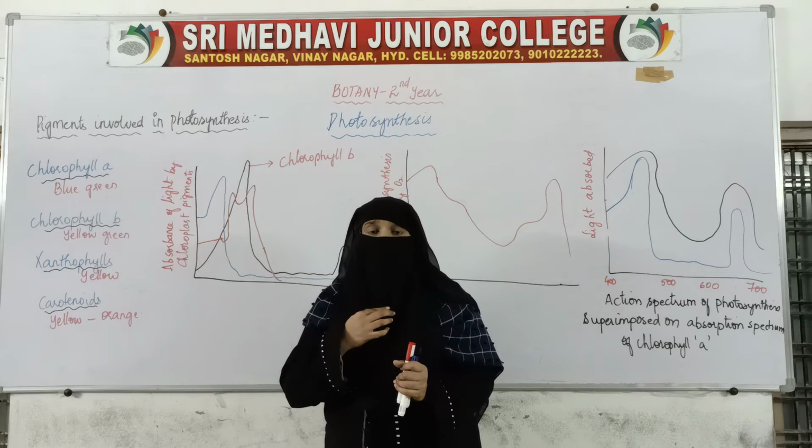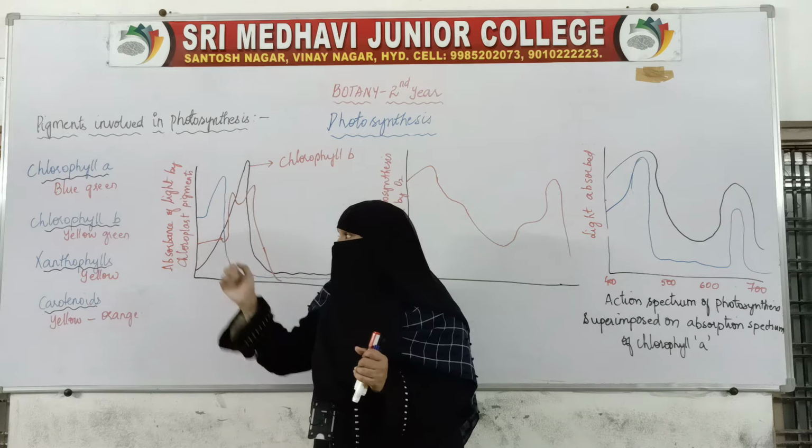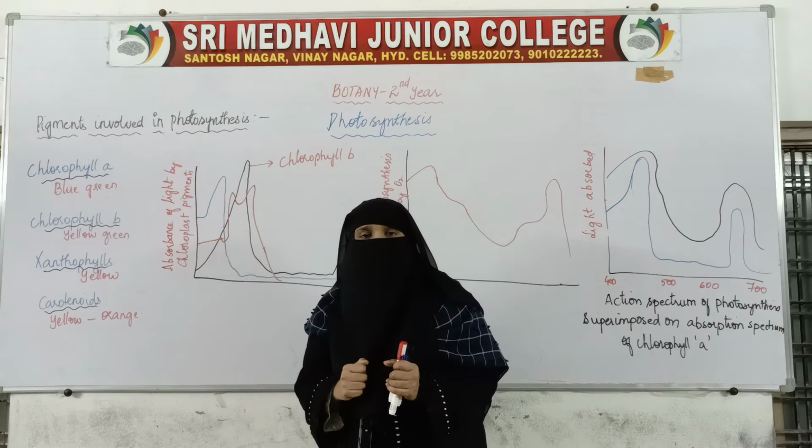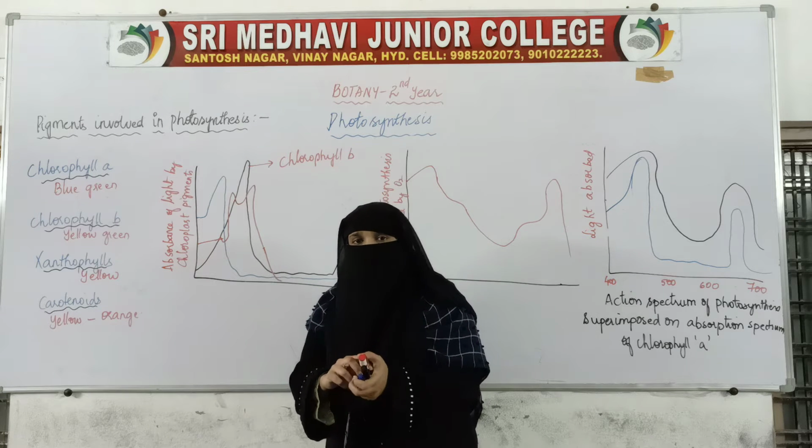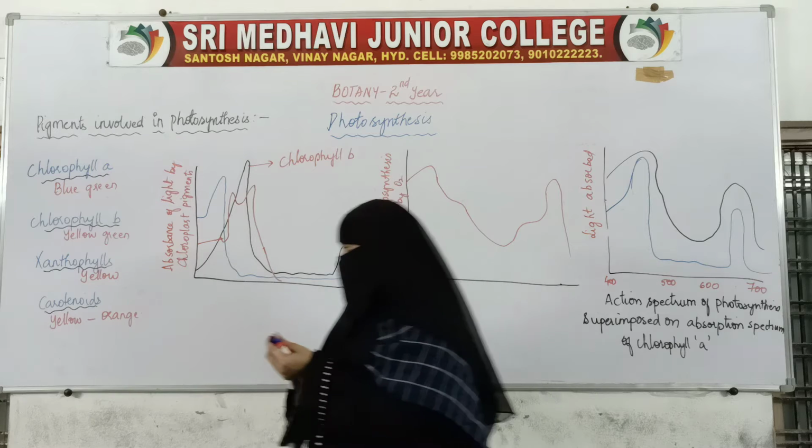Let us see what a pigment is. We see that chlorophyll is a pigment, xanthophyll is a pigment, carotenoid is a pigment. What actually is a pigment?